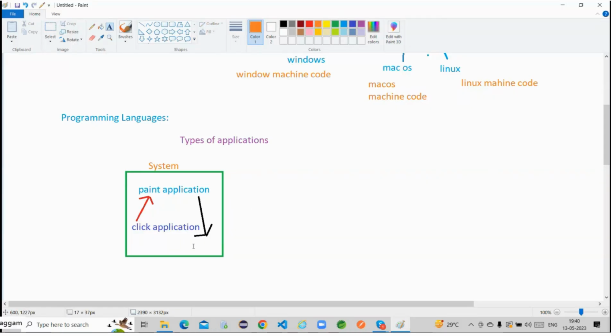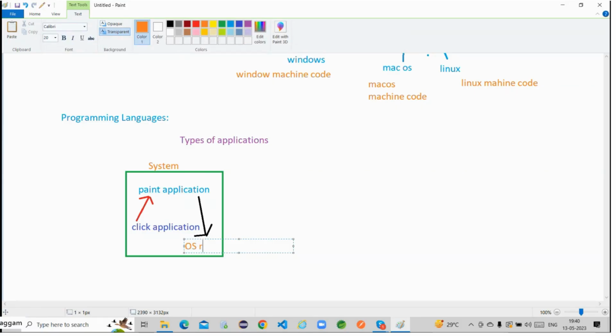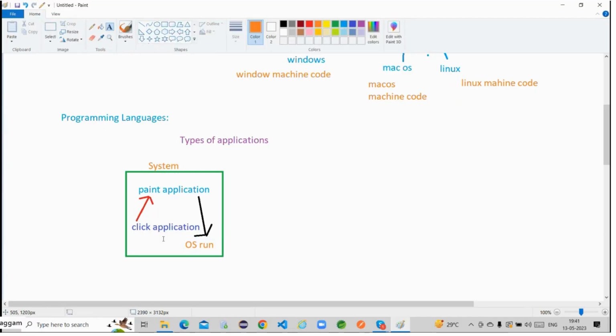How is it possible? How is it possible here? How is this application run? How does this paint application open? We are clicking on this particular application, aren't we, guys? Come on here. Whenever we click, yes, come on, be careful, be careful.